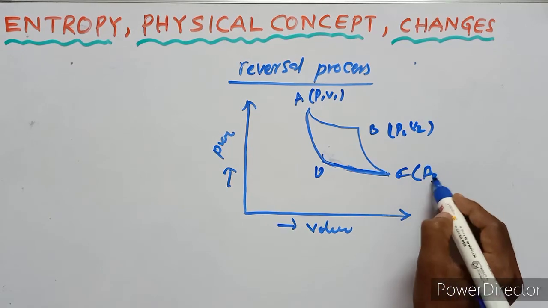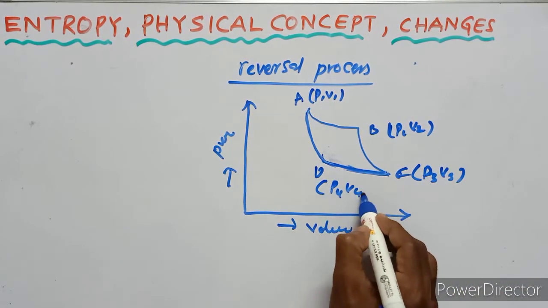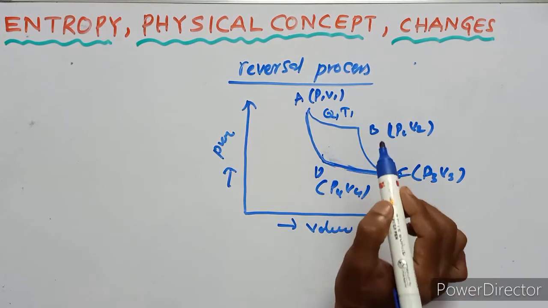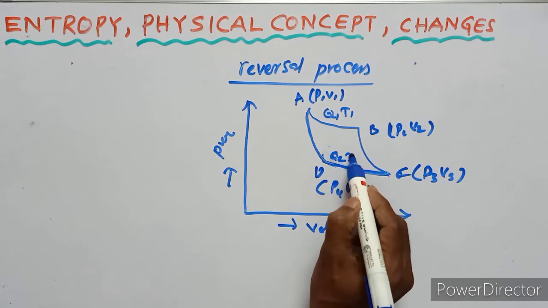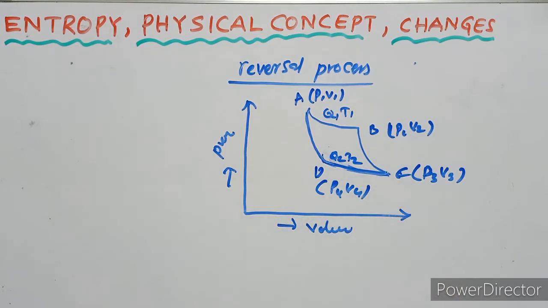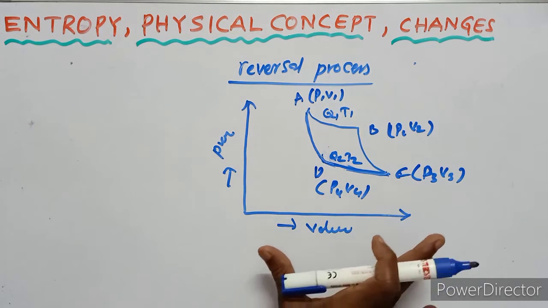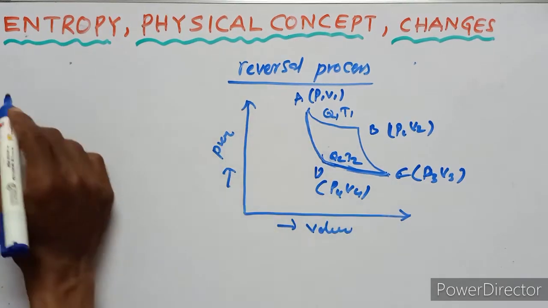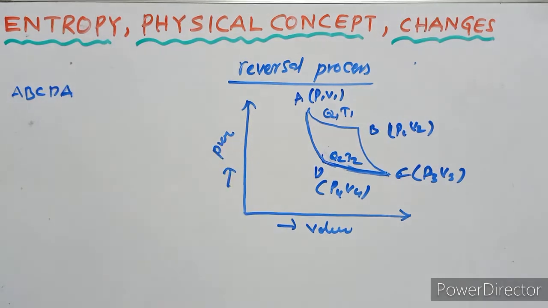C, P3, V3. D, P4, V4. This is the Q1 heat energy, T1 temperature. This is the Q2 energy, T2 temperature. So let us consider the change in entropy of a substance when it is taken through a reversible Carnot cycle denoted as A, B, C, D, A. Here the reversible Carnot engine is A, B, C, D, A.